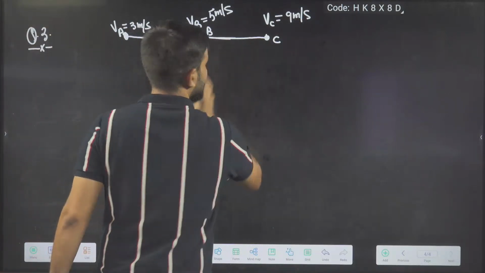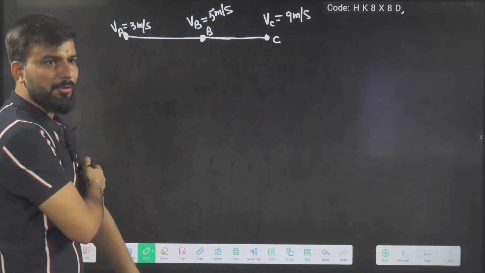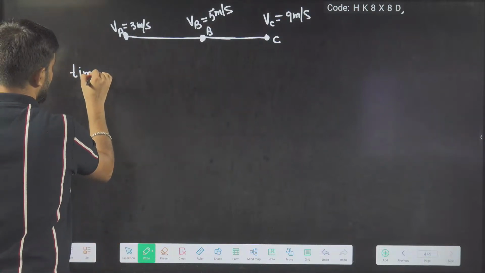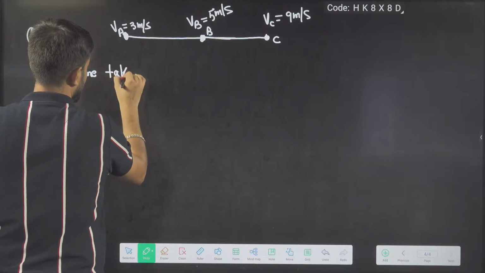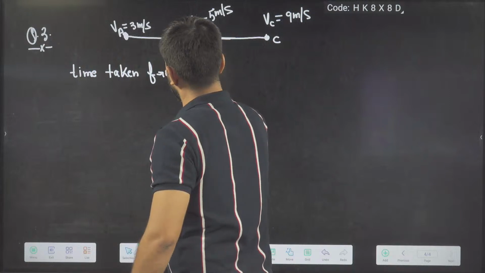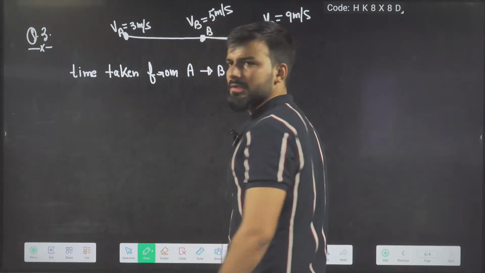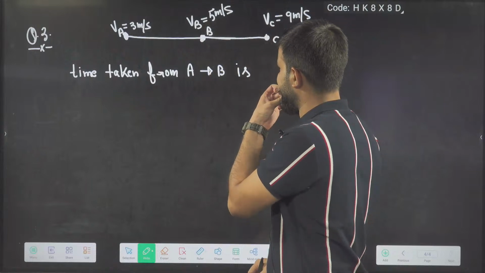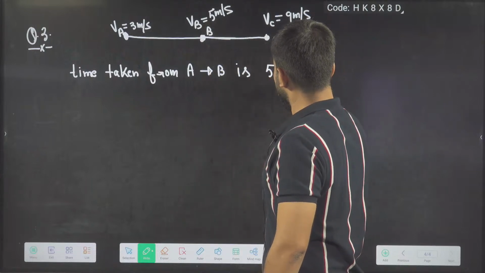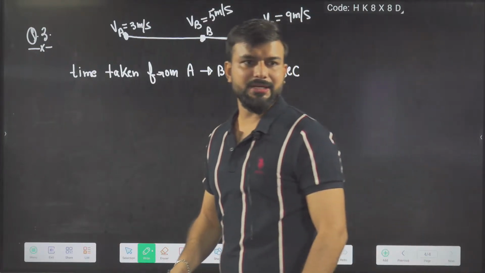Now, the question is something like this. Time taken from A to B is 5 seconds.